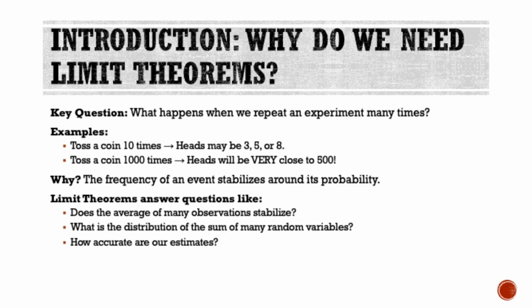So why do we need limit theorems? Let's start with a key question. What happens when we repeat an experiment many times? Consider tossing a coin. If you toss it 10 times, the number of heads might be 3, 5, or even 8. The result is highly variable and unpredictable. But if you toss the coin 1,000 times, the number of heads will be very close to 500. Why does this happen? The reason is that the frequency of an event stabilizes around its true probability as we perform more and more trials.